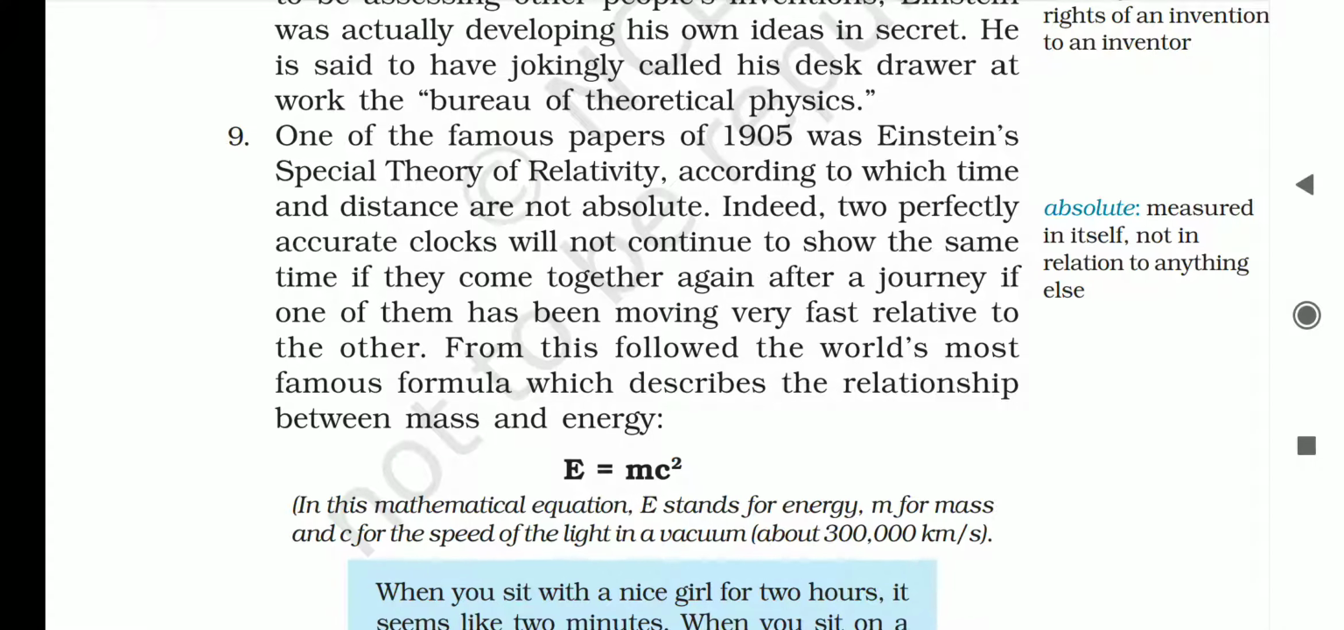Then a famous formula was also derived from this theory, that is E is equal to mc square, means energy equals mass times the speed of light squared. He tried to make it simple by giving the example that if you are sitting with a beautiful girl for 2 hours, you will feel it like 2 minutes only. But if you sit on a hot stove for 2 minutes, you will feel it like 2 hours. So this is the theory of relativity that tells that a person would feel the timing differently in different types of situations.